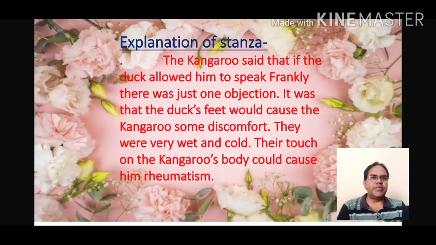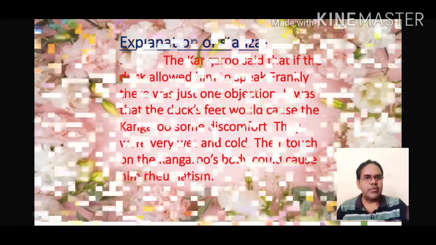Now the explanation of the stanza. The kangaroo said that if the duck allowed him to speak frankly, there was just one objection. It was that the duck's feet would cause the kangaroo some discomfort. They were very wet and cold. Their touch on the kangaroo's body would cause him rheumatism, meaning joint pain and body pain due to the cold and wetness of the duck's feet. So this is the stanza's explanation.